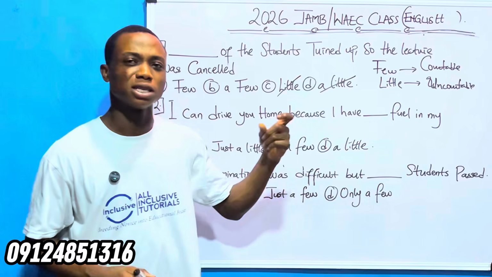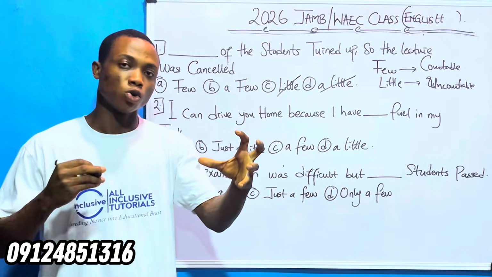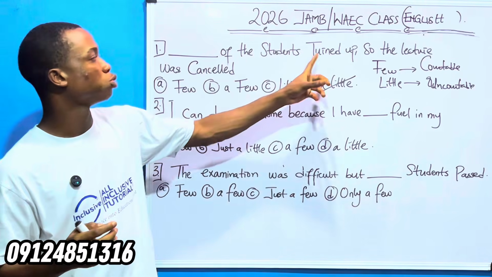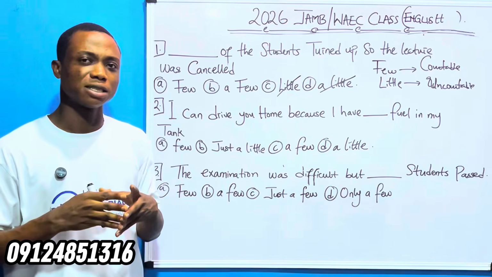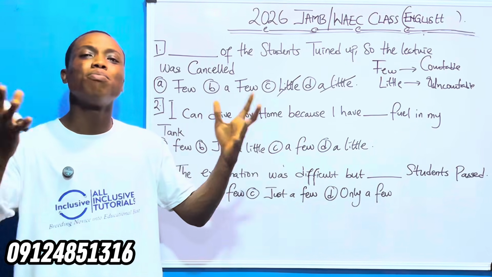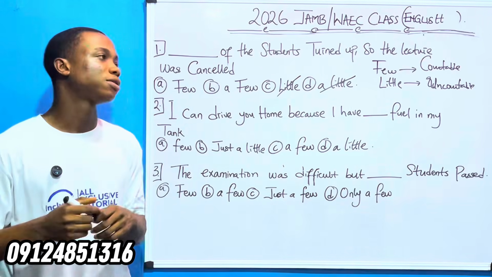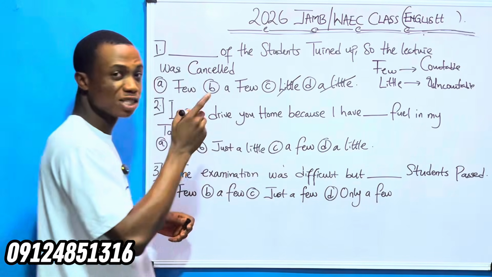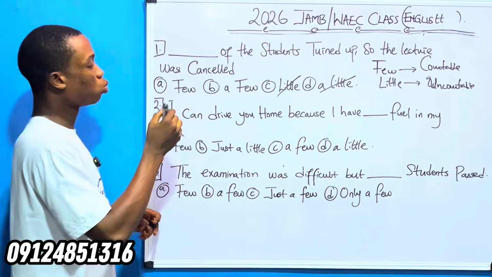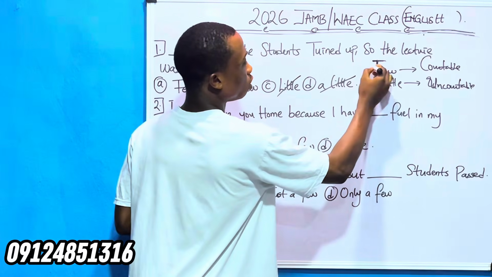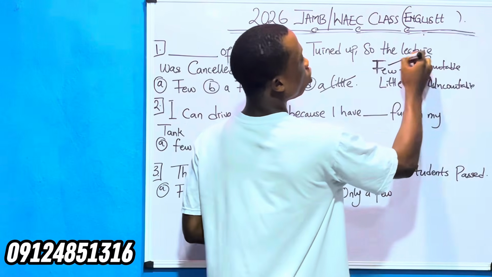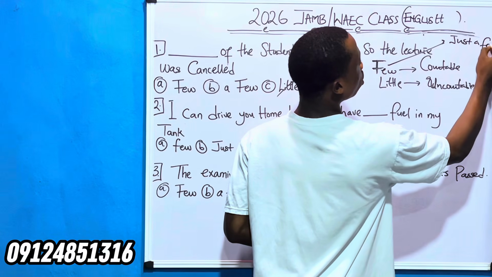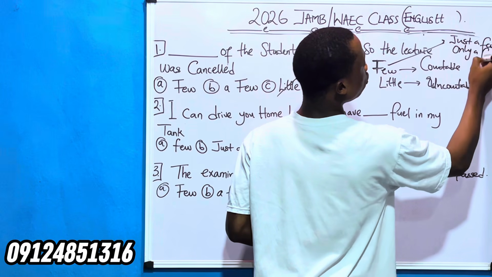Now looking at this statement, is it a bad situation or a good situation? Obviously, it says dash of the students turned up, so the lecture was cancelled. This means that the lecture was cancelled, so it is a bad situation. Now take note that for a bad situation, we always use either few, just a few, or only a few.